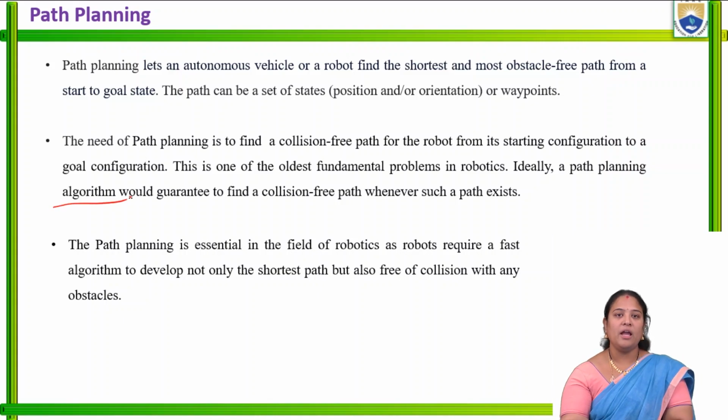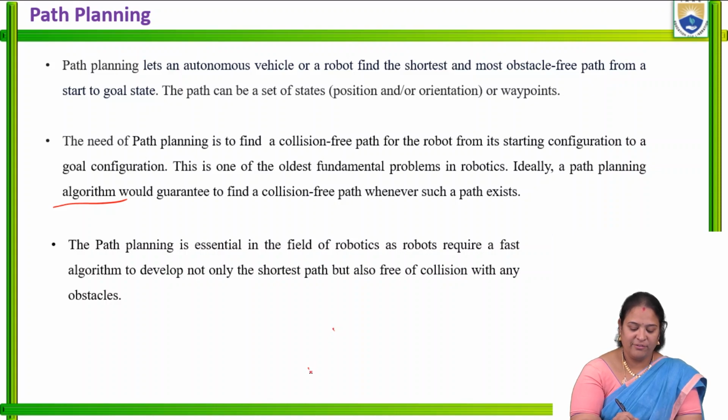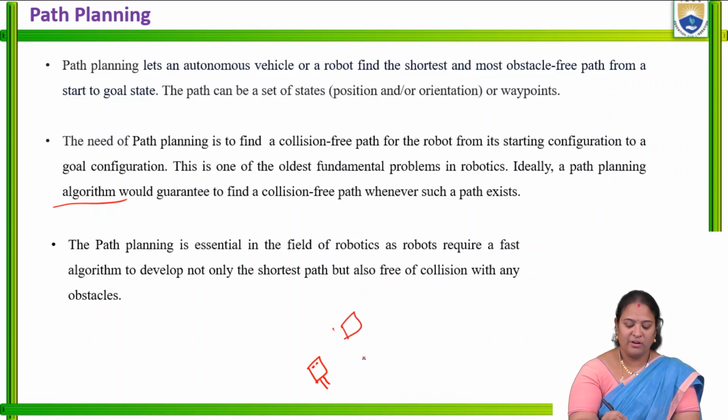That is, to find the shortest possible distance for the robot's movement within its surroundings or environment, an algorithm is written, and based upon that algorithm the robot's movement is done. For example, if we have a robot placed here, it has to move from the starting point to the ending point, and in between we have a few obstacles.